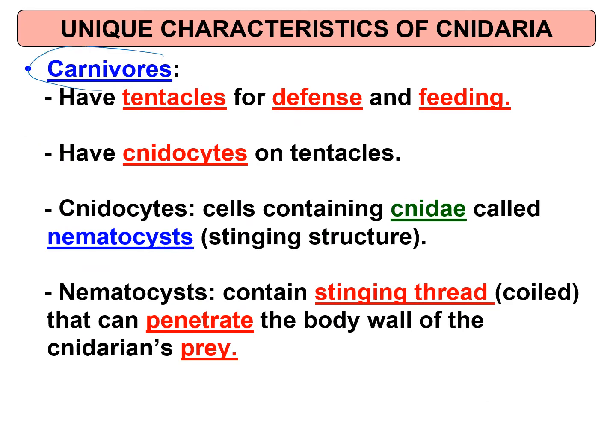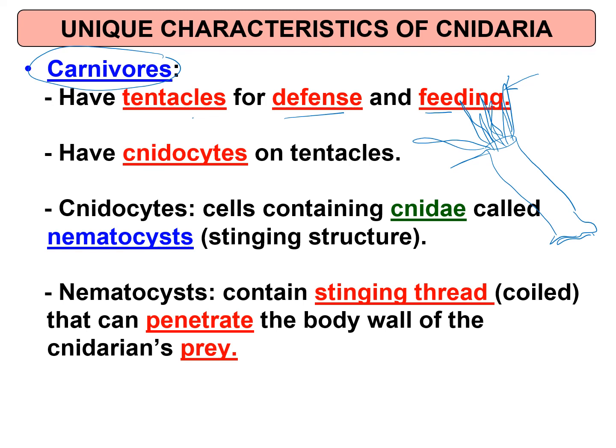Cnidaria are carnivores. Kalau kita tengok polip ni, walaupun dia attach dekat batu, they are actually carnivores. Carnivores mean they eat other organisms. They have tentacles for defense and feeding. Ni, tentacle ni untuk defense and feeding. Ingat tak sponge tadi? Dia lebih pada terumbu karang, dia tak ada tentacles. But Cnidaria dia ada tentacles.